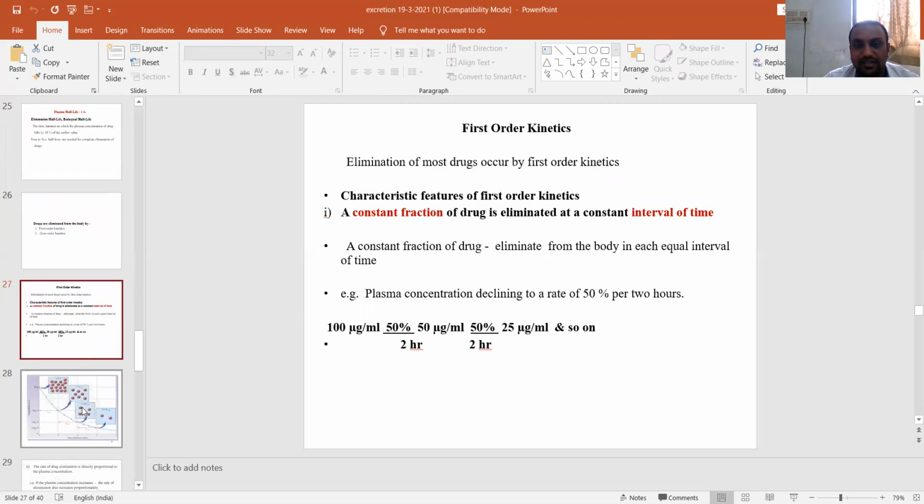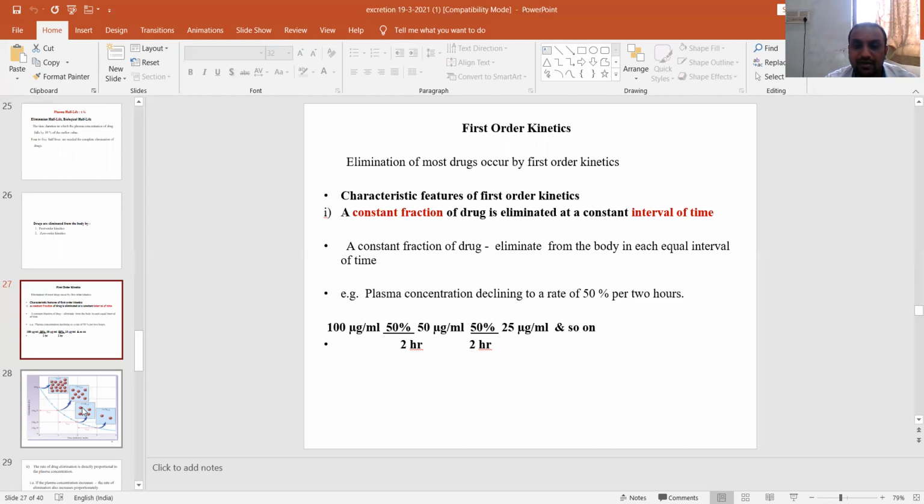Most drugs are eliminated by first order kinetics. The characteristic feature of first order kinetics is that a constant fraction of a drug is eliminated at a constant interval of time. If you see an example here, 100 microgram per ml is the initial concentration. At every 2 hour interval, 50% of the drug has been eliminated.